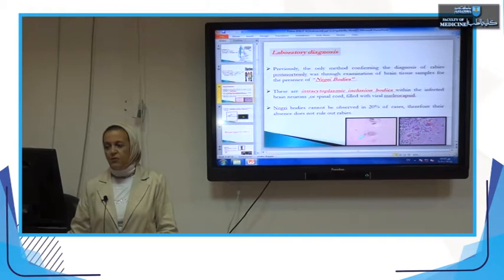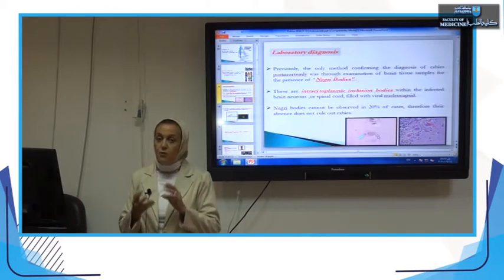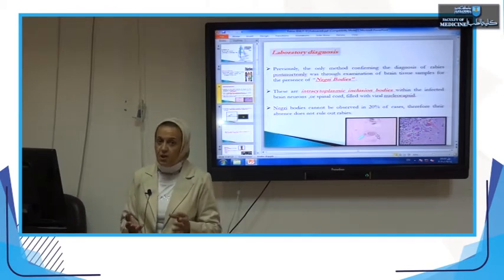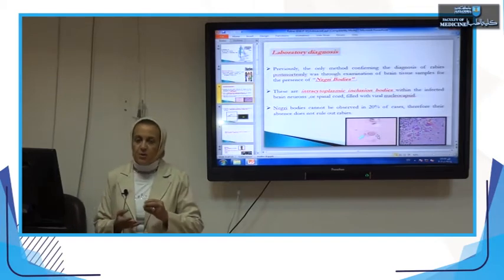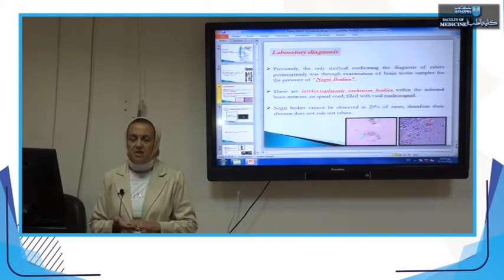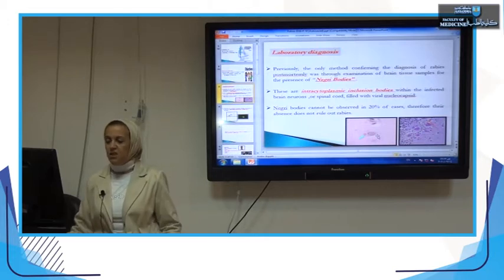We have two figures here. This figure represents Negri bodies. This is the brain cells after we have taken a biopsy from the brain, of course post-mortem, after the death of the human or the animal. We take a smear from the brain, spread it on a slide, fix it by special techniques, stain it, and then we examine it by the light microscope. Under the microscope, we see the following.